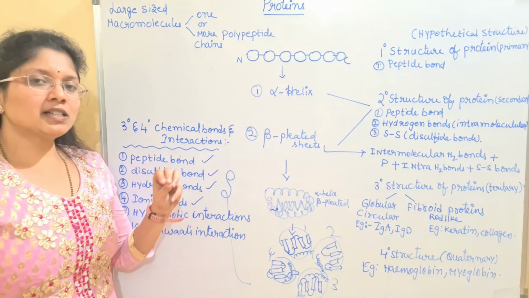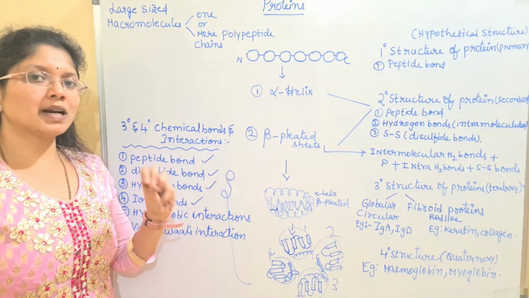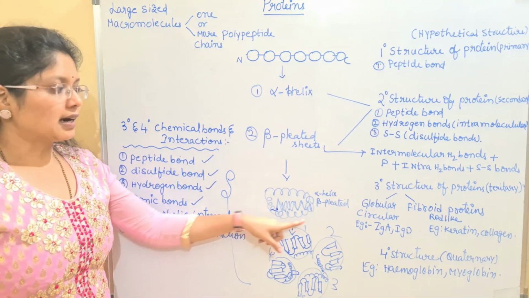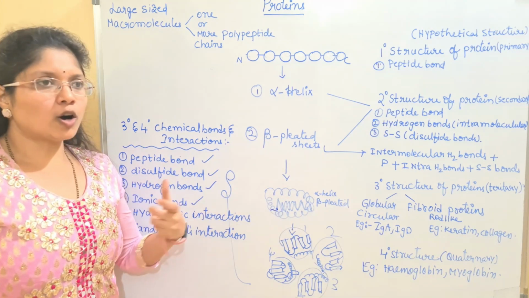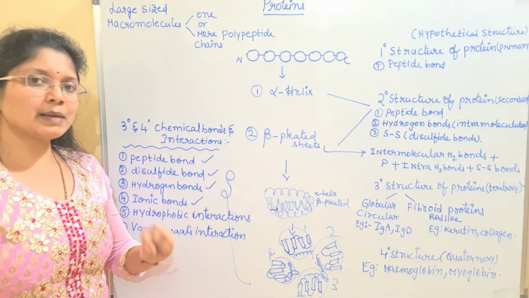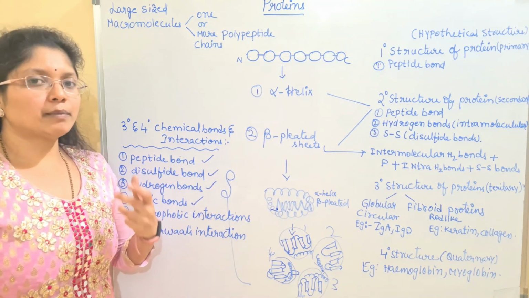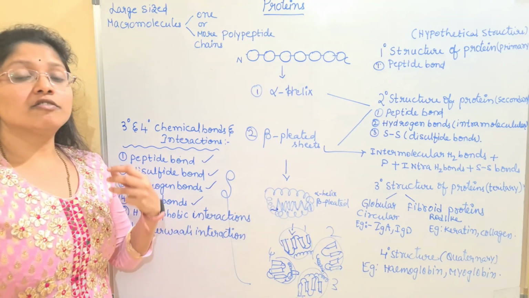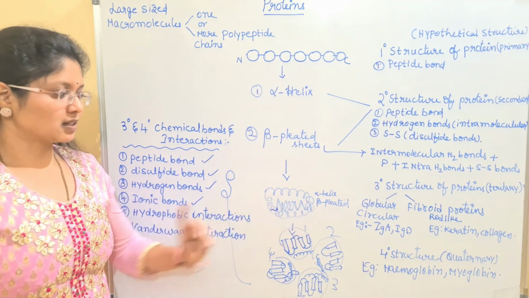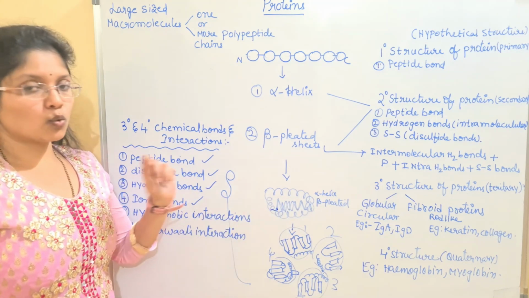The tertiary means mainly the simple protein molecules made up of a single polypeptide, and the overall structure can be of two types. Either they are circular, which are called globular proteins, or they can be rod shaped, which are said to be the fibrous proteins. Here I have given some examples. And lastly we have the quaternary structure.